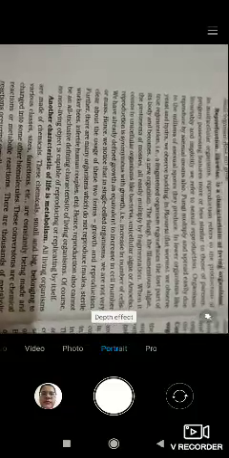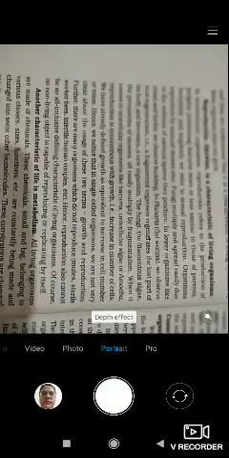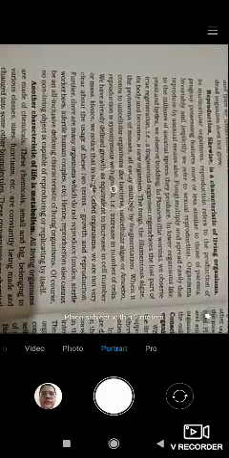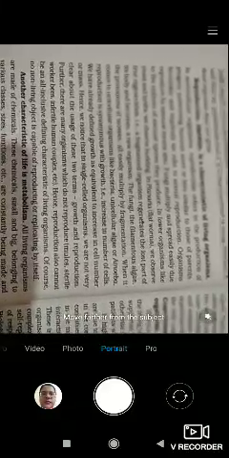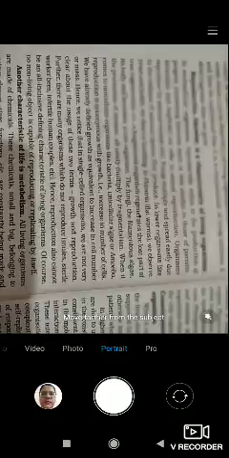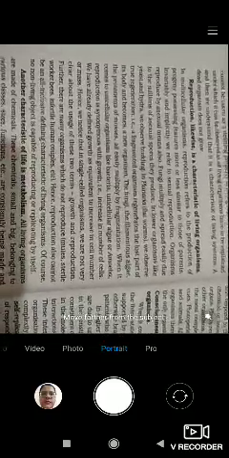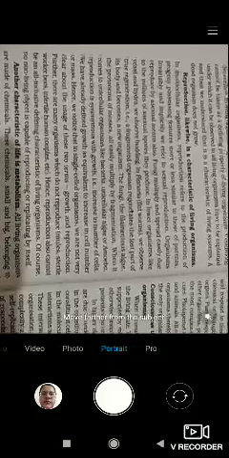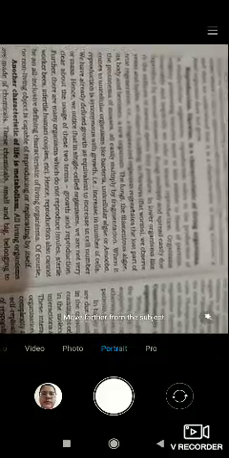In the last statement, it was written that there are many organisms which do not reproduce. That's why reproduction cannot be an all-inclusive defining characteristic of living organisms.